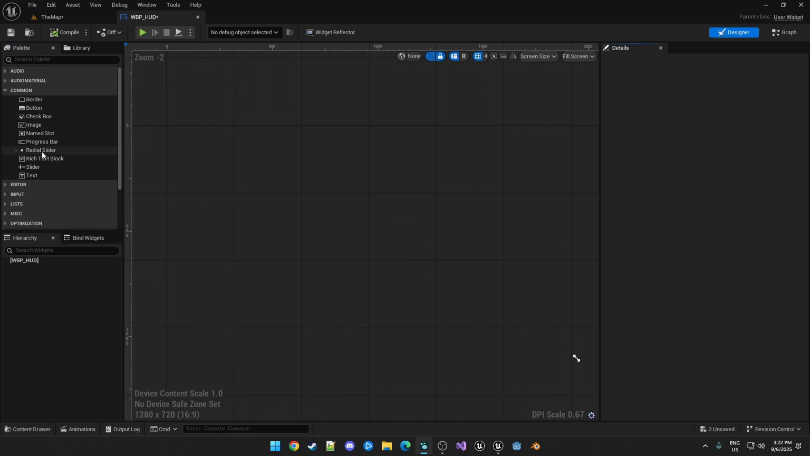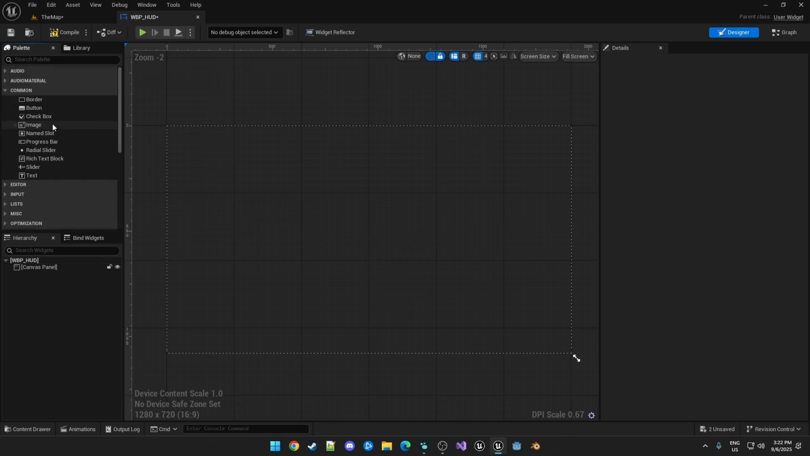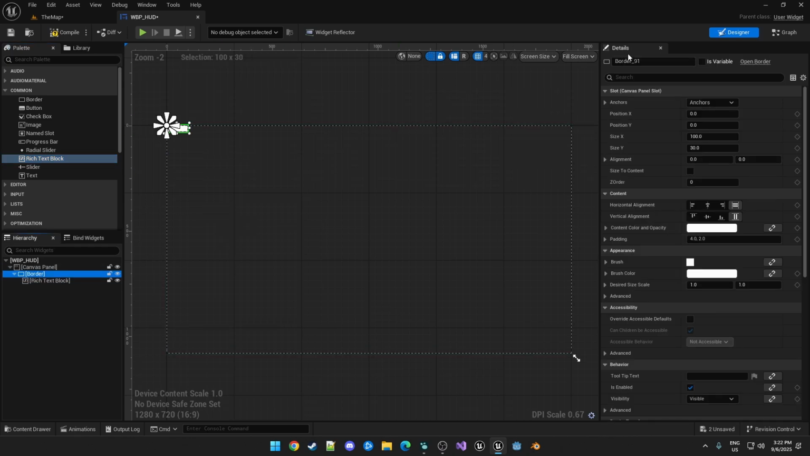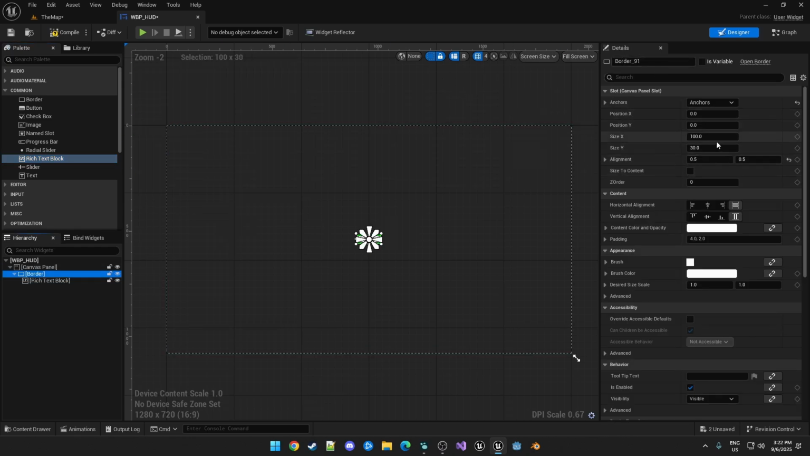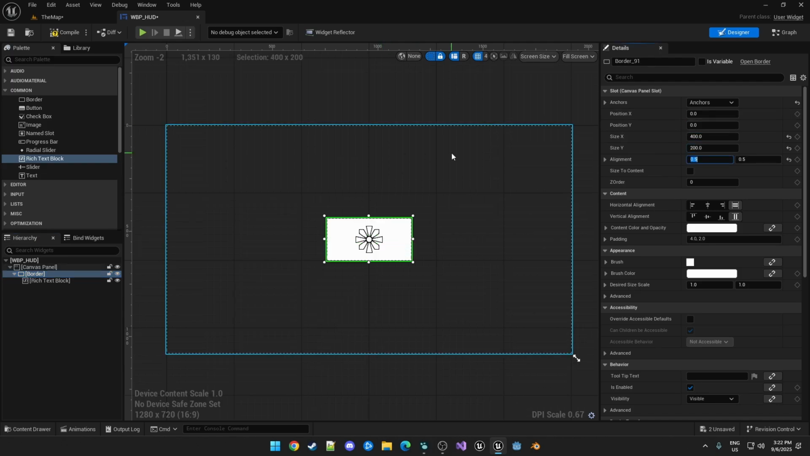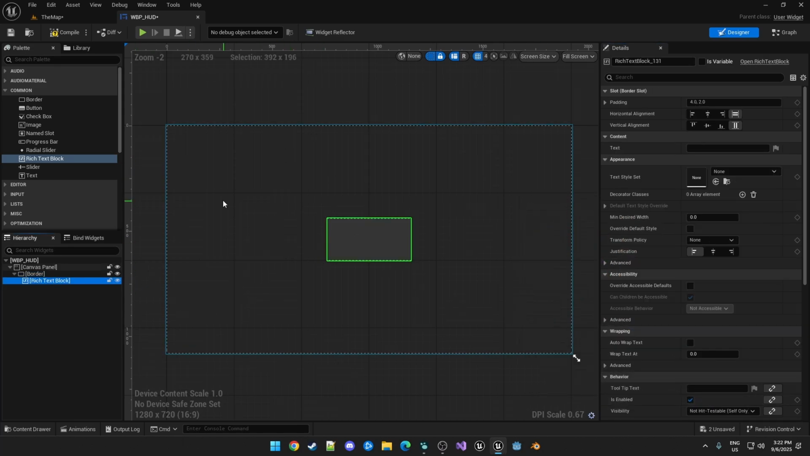So in our HUD widget here, we're just going to add a canvas panel. And underneath that, we're going to put a border. And inside the border, we'll put the rich text block. So the border I'm going to set, and I'm going to hold Control and Shift, click on the center here, and then I'm just going to make this 400 by 200. Going to change the brush color to a darker gray.